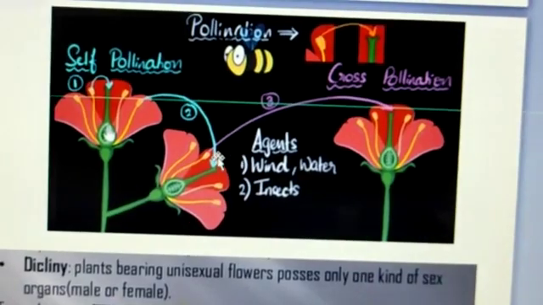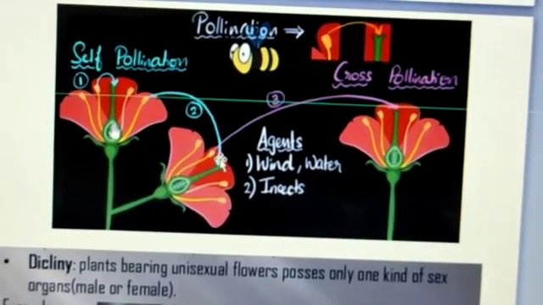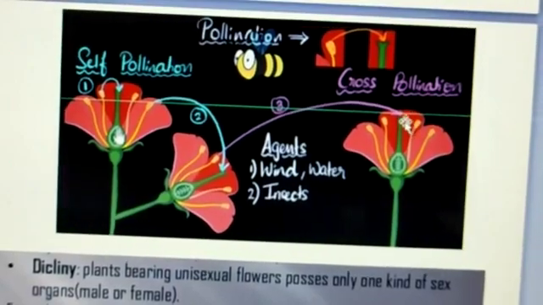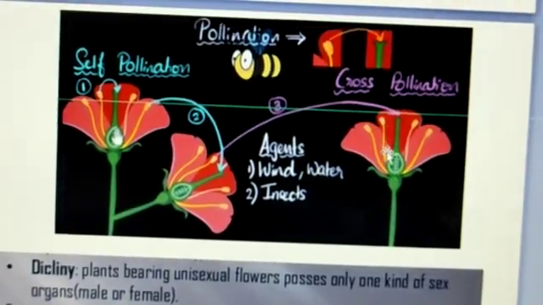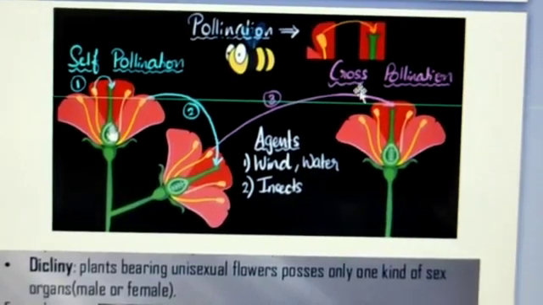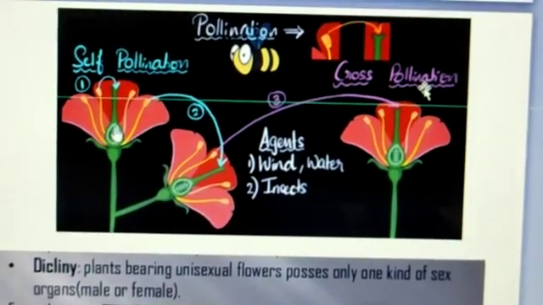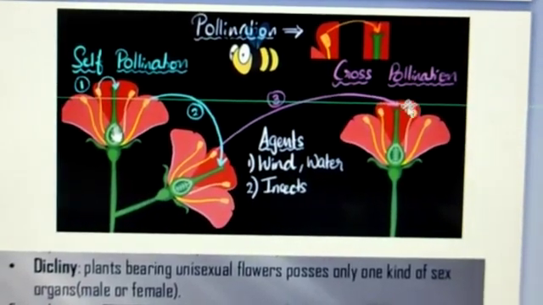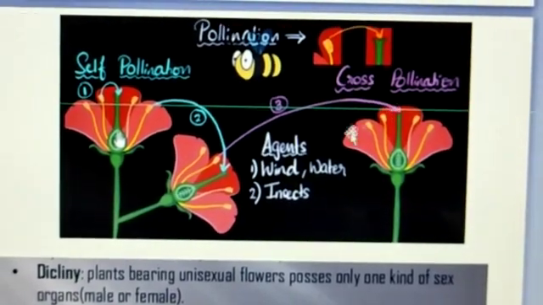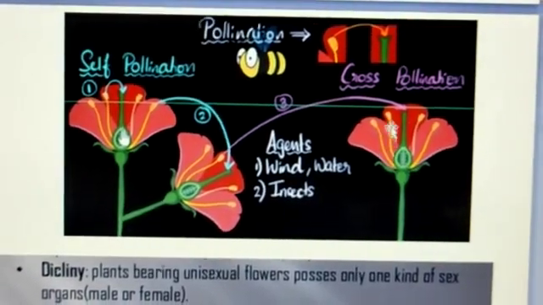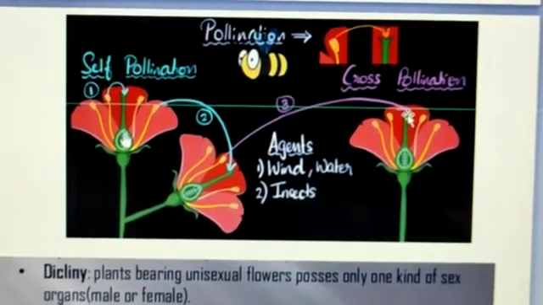So what is cross-pollination? When the pollen grains from the anther of one flower are transferred to the stigma of another flower that is borne on a different plant, then it is said to be cross-pollination. Cross-pollination is also known as allogamy or xenogamy. It mainly occurs in dioecious plants having unisexual flowers. That means there is the presence of either the male or the female part.